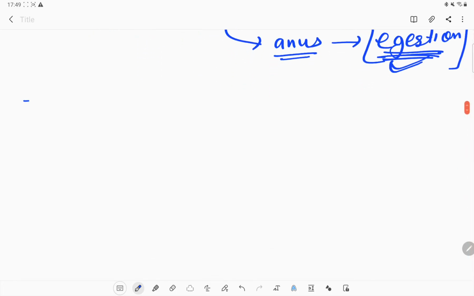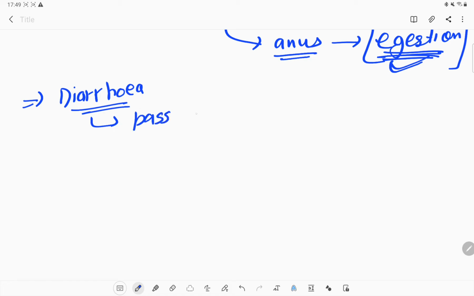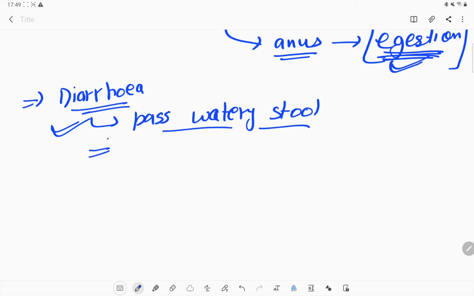Okay, so there is also a disease, like sometimes we have a diarrhea condition. What is diarrhea? It is when we pass watery stool very frequently through our anus. This is also because our large intestine does not work properly. The water is not absorbed properly by the intestine, and because of which we face a problem known as diarrhea.